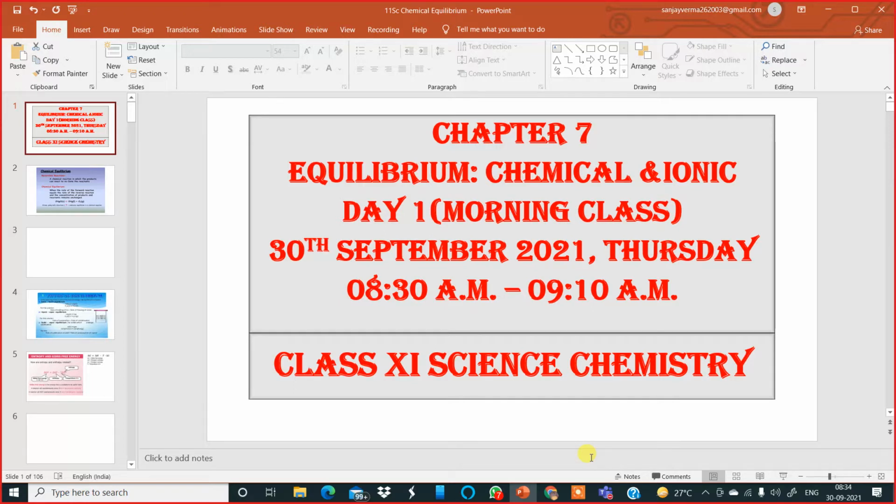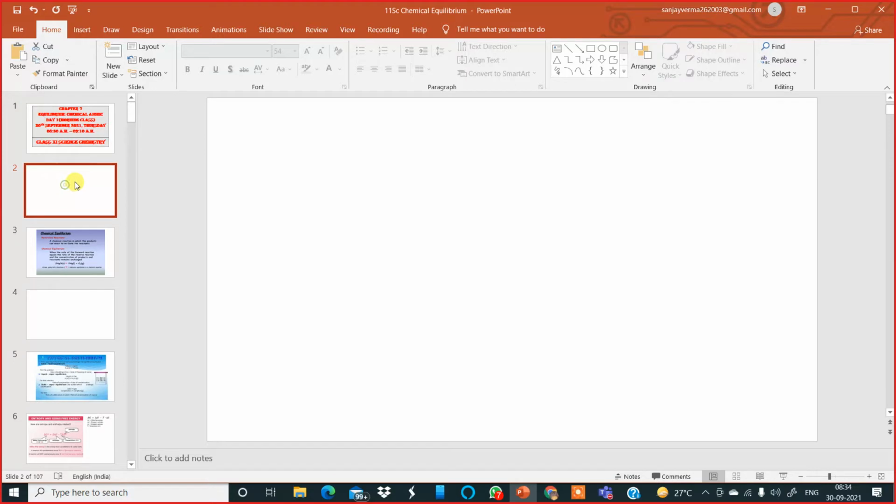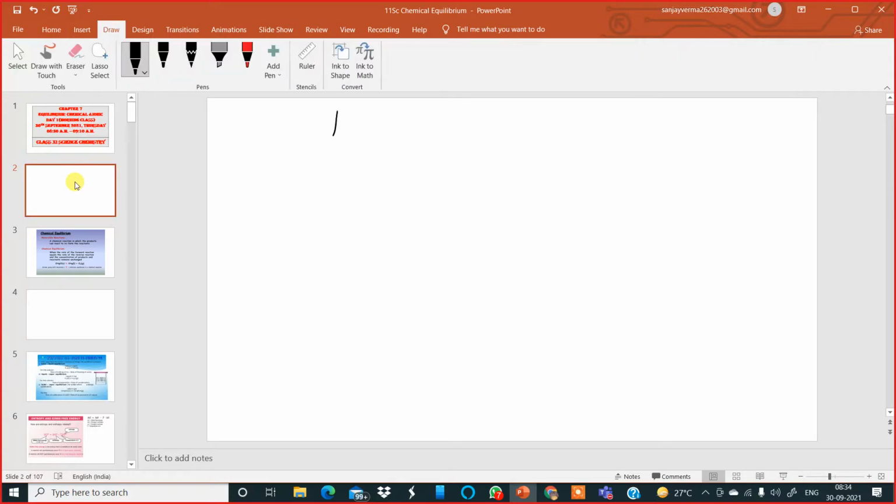So now, what is equilibrium? I would like to ask you, what do you mean by equilibrium? If the question is asked to you, in very, very simple language, how will you define it? How will you explain? Anybody? A state of balance, sir. Very good, wonderful. Equilibrium means a state of balance.